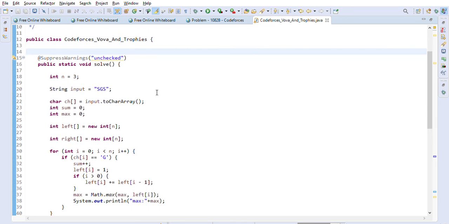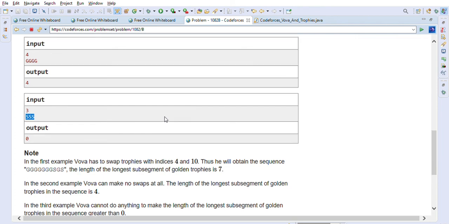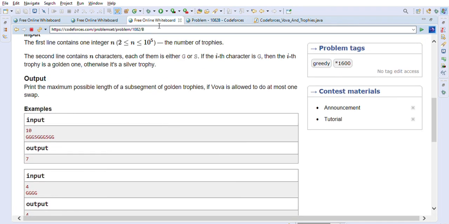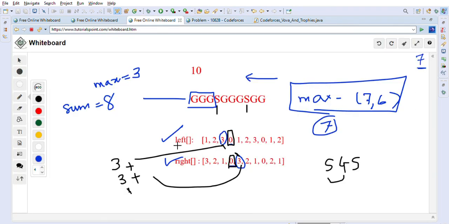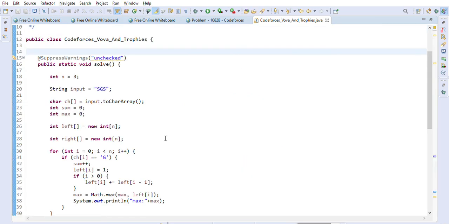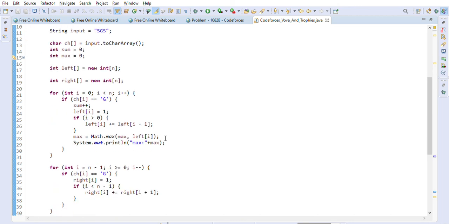So we have seen a couple of unit test cases already here. I explained the logic already, how in case of swapping we will use the left array and right array to calculate what is the length after the swapping, and we will take the maximum length from the swapping. So this is the way we can solve the Codeforces problem, Vova and Trophies.